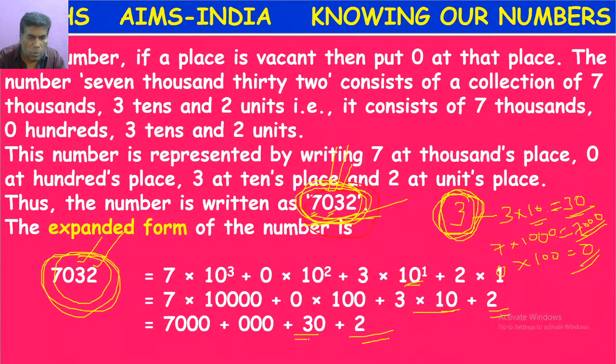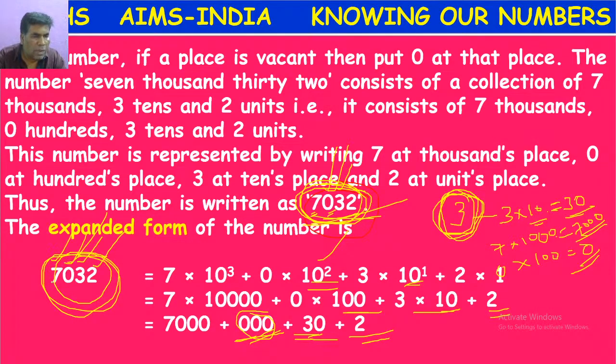What is its place value? 30. Where is 0? 0 is in hundreds place. We have to multiply with 100. 0 into 100 is how much? 0 only. The 0 at any place will always be equal to 0 only.